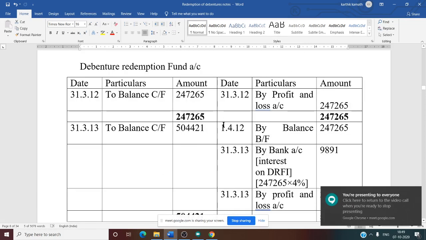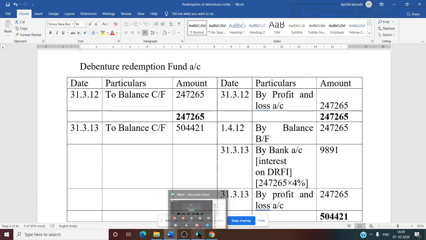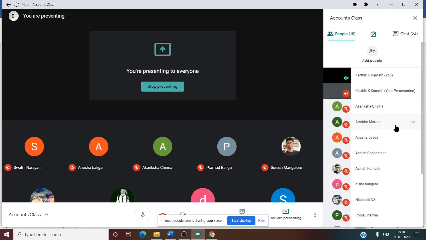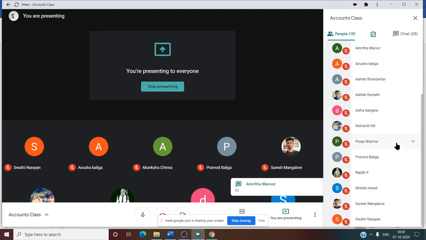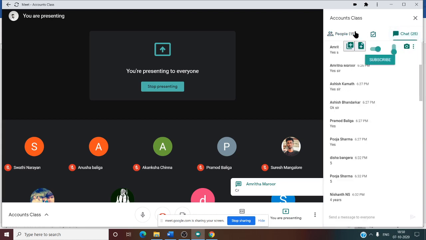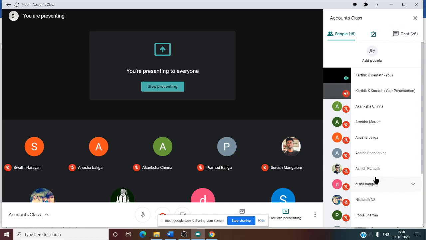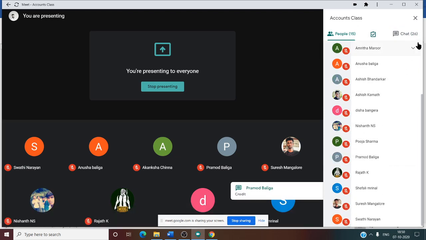Okay. So now, whether debenture redemption fund account has a credit balance or debit balance, can you tell me? Very important. The word fund itself says, fund means what? Debit or credit? Yes, answer. Amrita is saying credit. What about others? See, debenture redemption fund account has a credit balance.